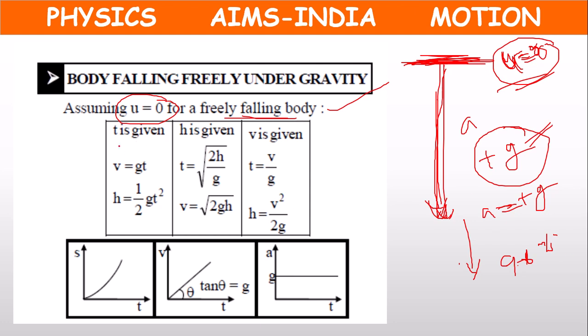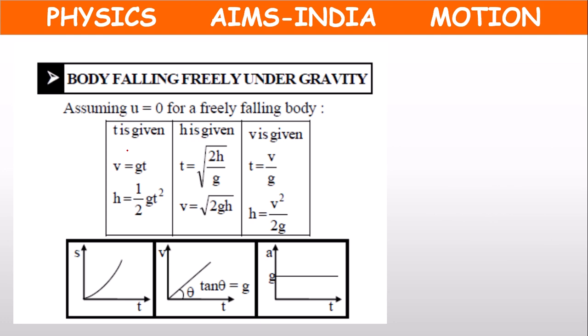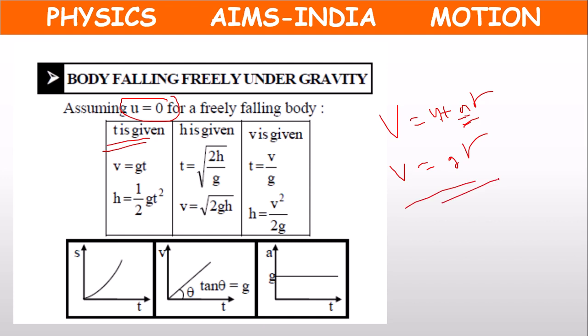So suppose t is given, we have the formula v equal to u plus at. So v equal to, for a freely falling body, u value is 0. So u is 0 and acceleration equal to plus g. So we can have v equal to gt, direct formula for a freely falling body. v equal to gt, direct formula.